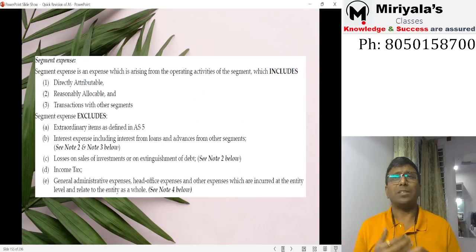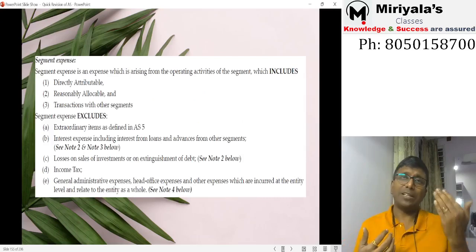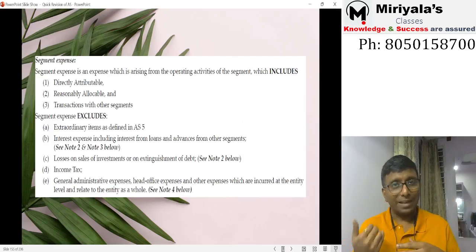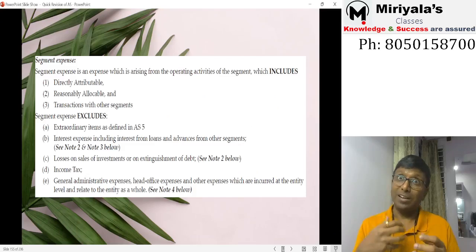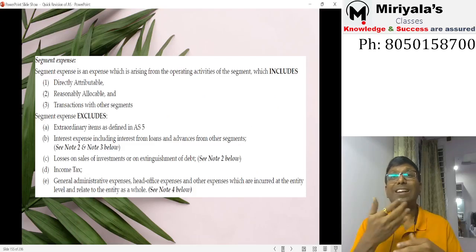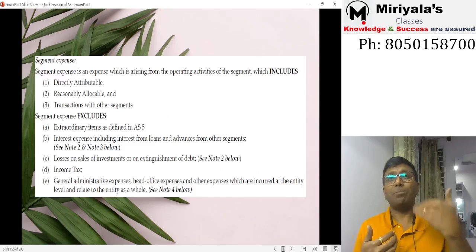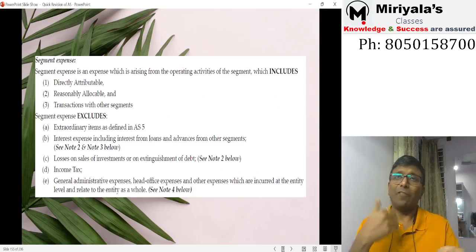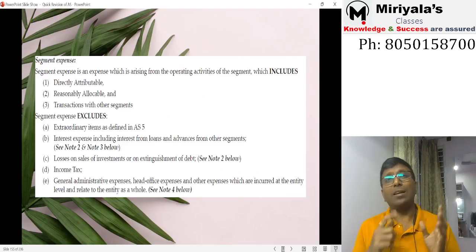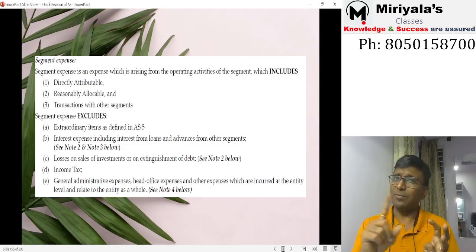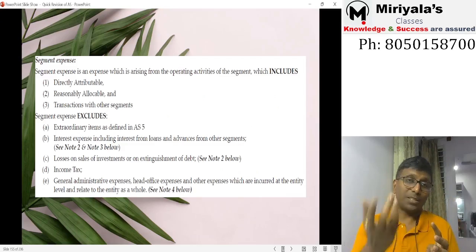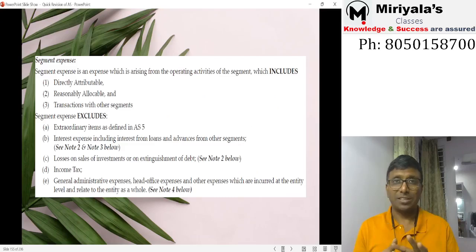Segment expenses are exactly the opposite. Wherever I say direct sales, here direct expenses are to be taken, along with reasonably allocable expenditure and inter-segment expenses. When it is an inter-segment sale for one segment, for the other it is an expenditure. It should not include extraordinary items, interest expenditure, loss from the sale of investments, or income tax expenditure.